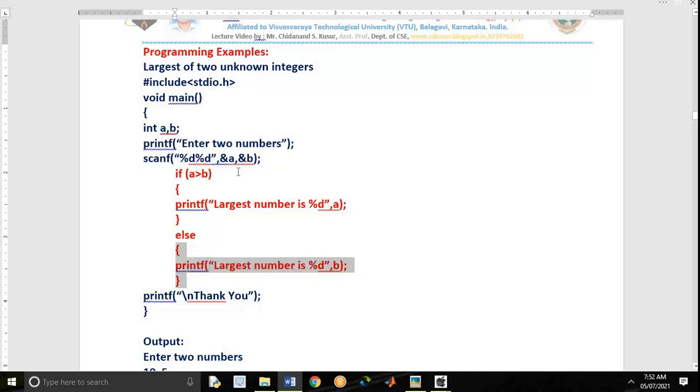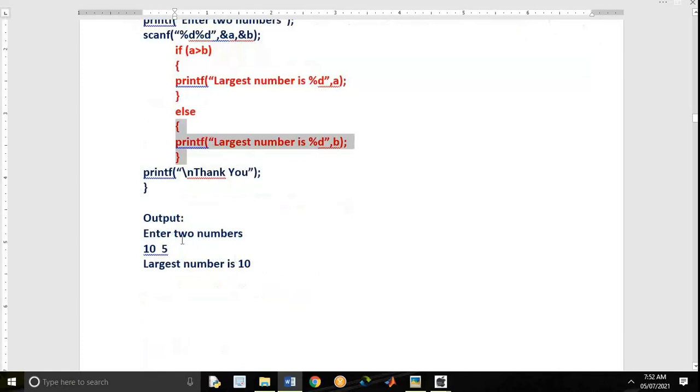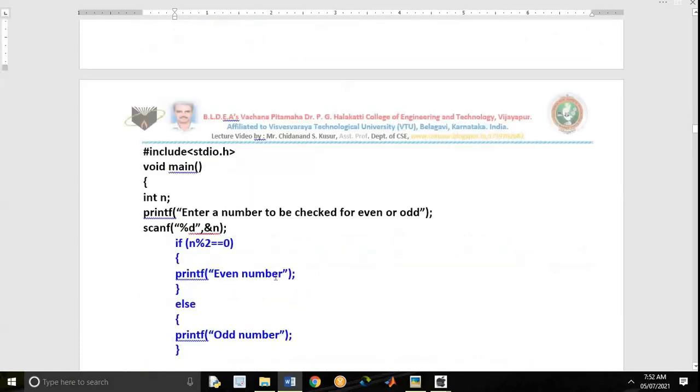This is statement X. Now 200 and 100. 200 is greater than 100, largest number is 200. 100 will not be displayed. And thank you. This is a very simple program. Write like this in the exam. And if you have time, write the output, or no need to write the output. See the next example.